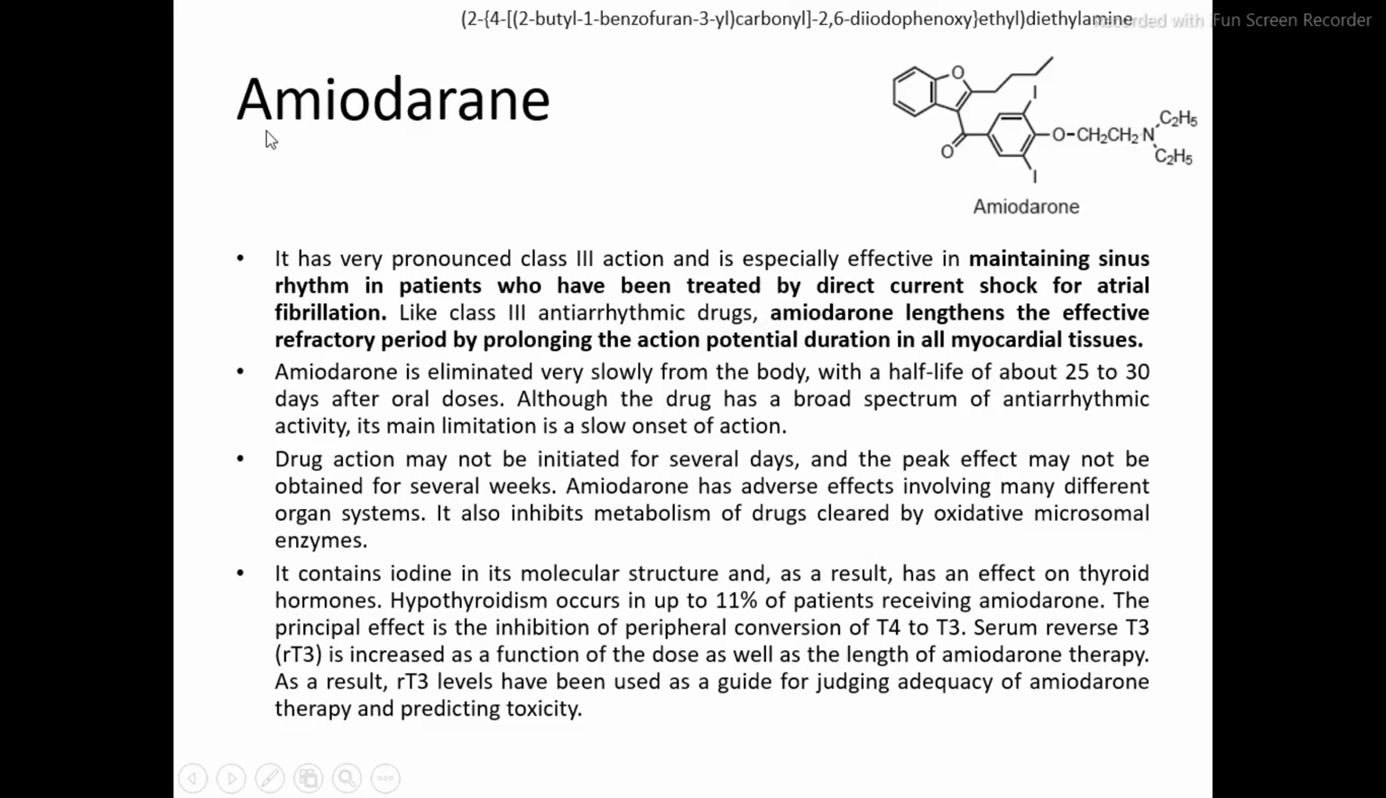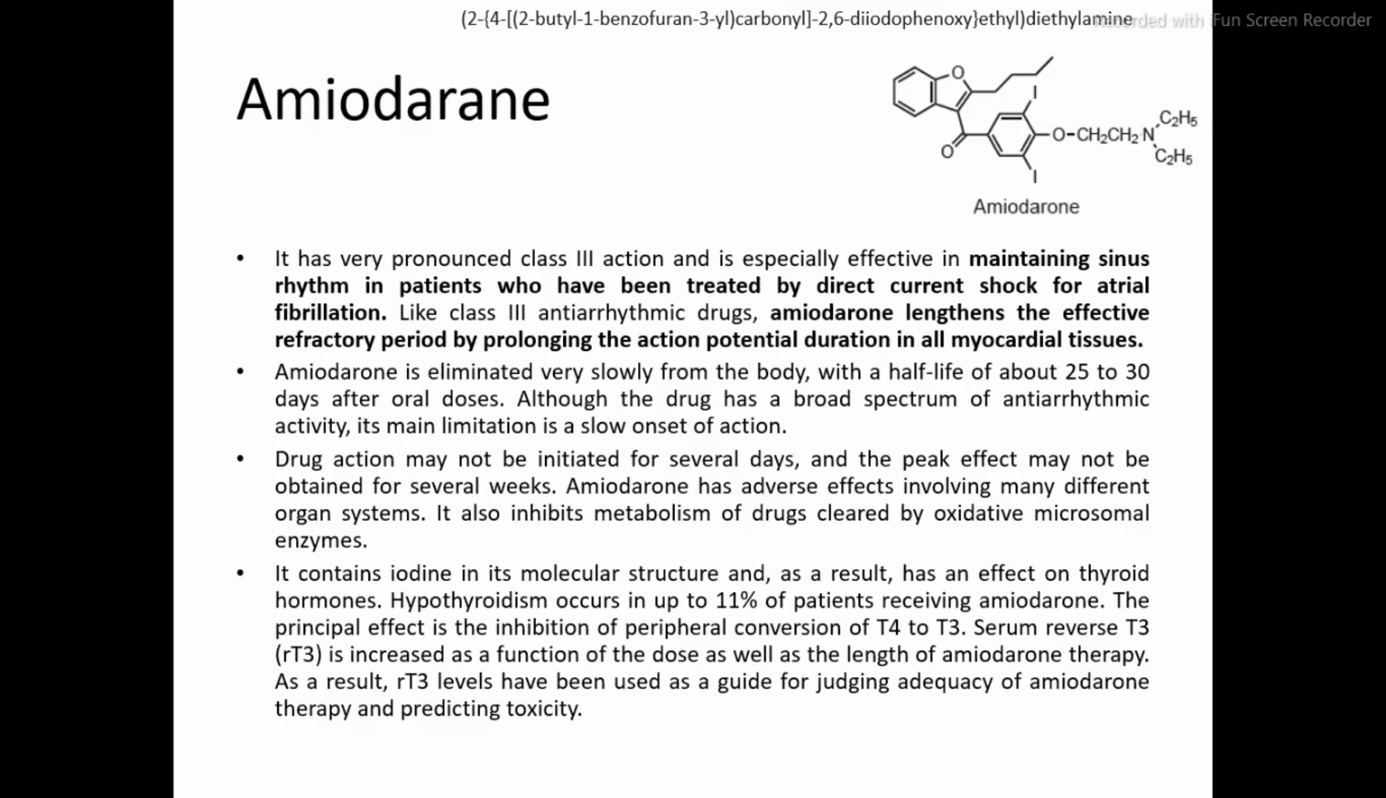The spelling of amiodarone is A-M-I-O-D-A-R-O-N-E. Here is O; by mistake I have written A over here. The spelling is mentioned here. Amiodarone has a very pronounced class 3 action and is effective in maintaining sinus rhythm in patients who have been treated by direct current shock for atrial fibrillation. So this drug is used in the treatment of atrial fibrillation.